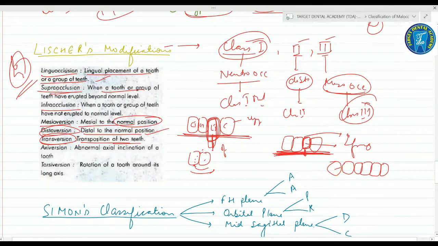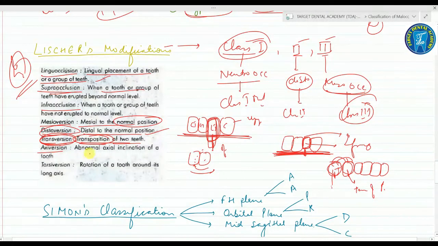In transposition, in the place of the canine there is a premolar, and in the place of the premolar the canine is present. So the transversion means the transposition of the two teeth.